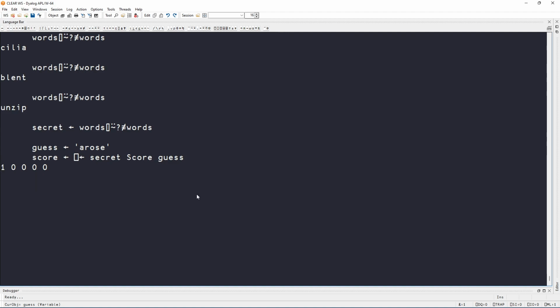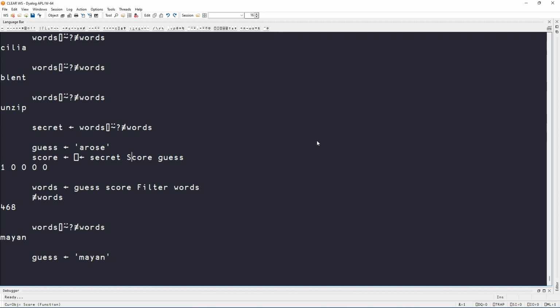So now what I'm going to do is I'm going to take all of the words and redefine them to be the filter given this score. So how many words do we have left? 468. So 468 words left. So let me pick one of those at random. So let's take the words and let's pick one of those at random. So Mayan. So now my next guess is going to be Mayan.